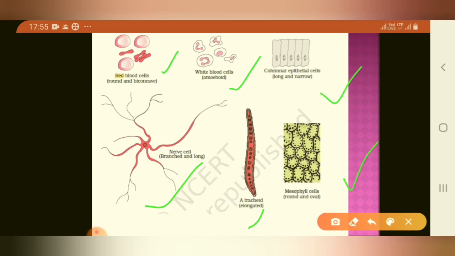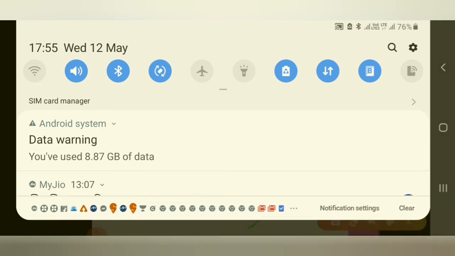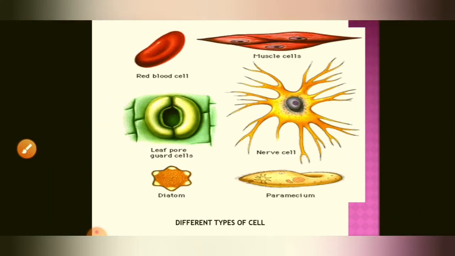They are different types of cells with different sizes: oval shape, elongated shape, branch-like structure, columnar shape. Here also the red blood cell, nerve cell, diatom, lymph node, gut cell, paramecium, muscle cells.